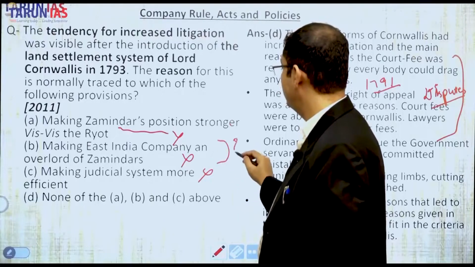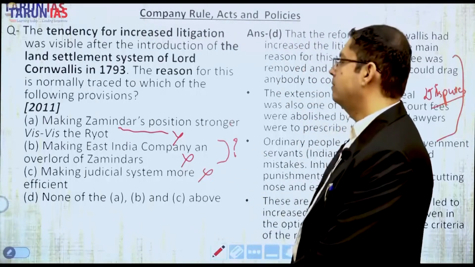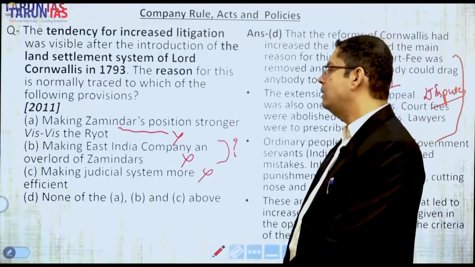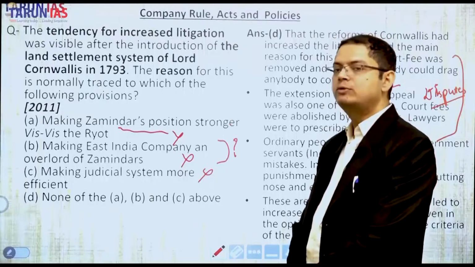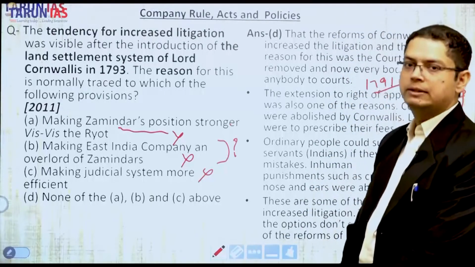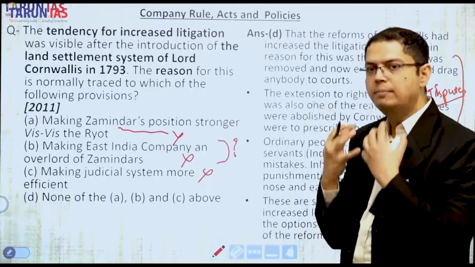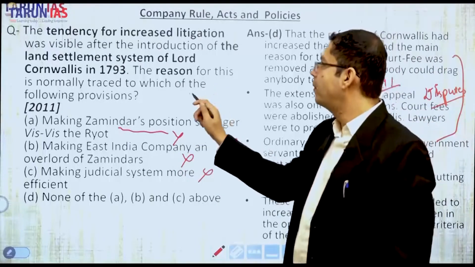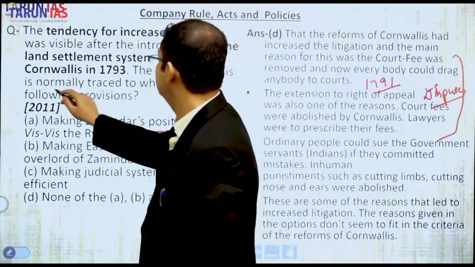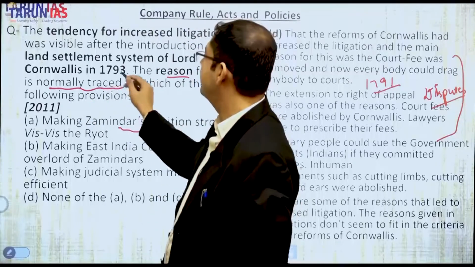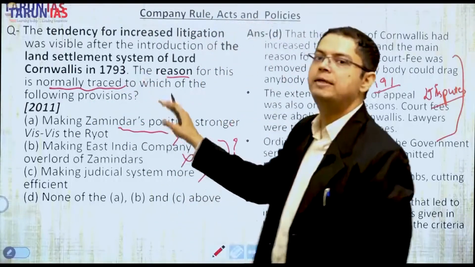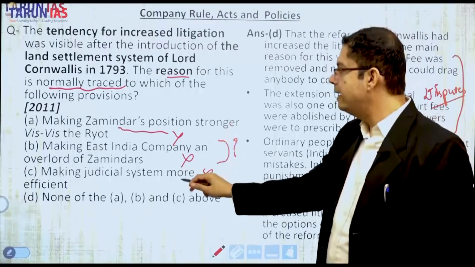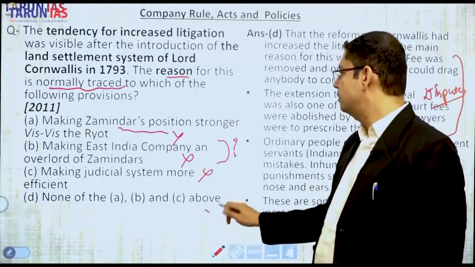This is something in which you will get confused, but it was not the purpose of Cornwallis and the East India Company administration. Their purpose was to maximize revenue benefits. They want to maximize their income, so that is the sole purpose. This was the secondary purpose. The reason which is normally traced to is the principal, primary reason, and not any secondary reason. These are totally illogical, and hence the answer should be D.